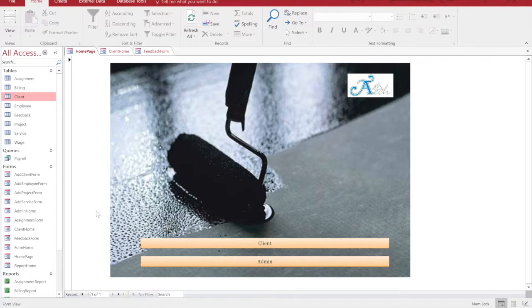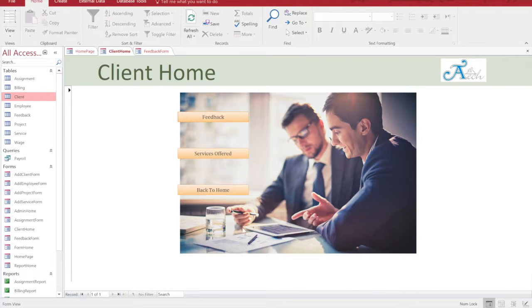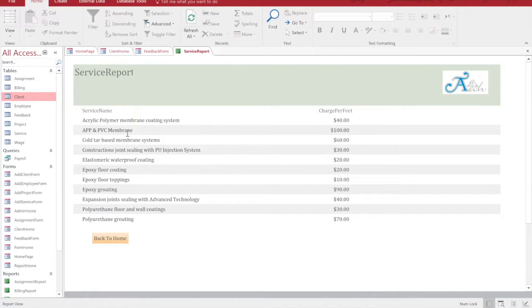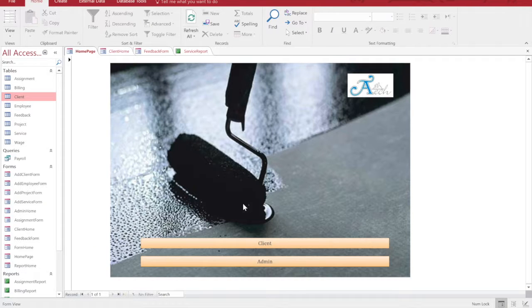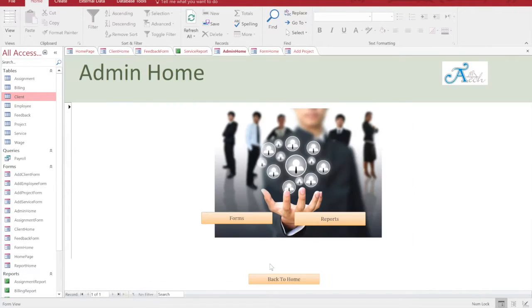While going back home, you can also view the services that are offered by the company by clicking on this button, and here you see all the services along with the charge. Now going back home, we will see the features that are provided to the admin. The admin clicks on his respective button, and the admin can use the forms to either update or create new fields, or he can view reports of the company.